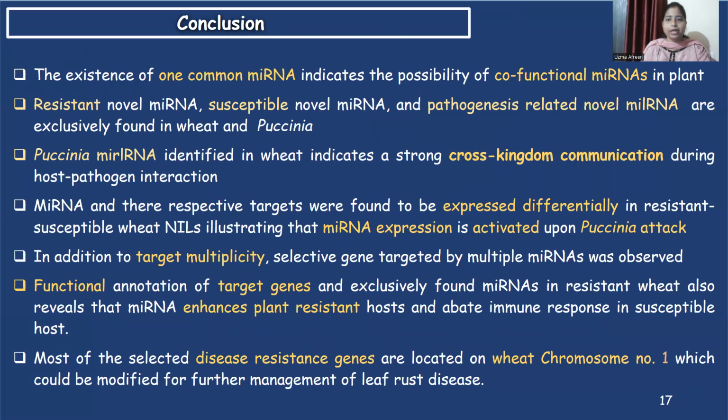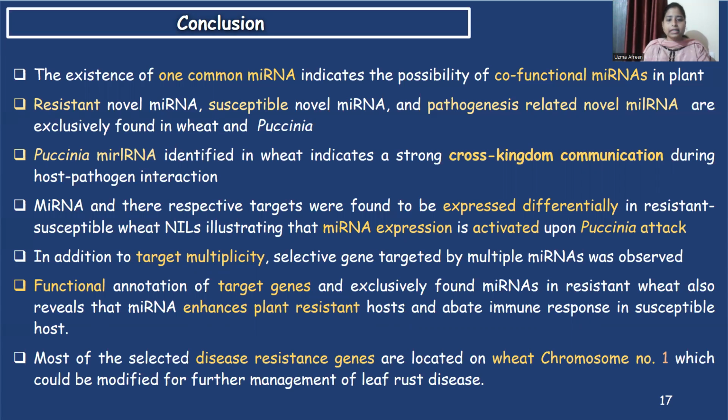Resistance, susceptibility and pathogenesis related novel microRNA-like RNAs and microRNAs are found in wheat and Puccinia. Puccinia microRNA-like RNA indicates a strong cross-kingdom communication. MicroRNAs expressed differentially illustrate that microRNA expression is activated upon Puccinia attack. One microRNA with multiple targets. Functional annotation of target genes reveals that microRNA enhances plant resistance.